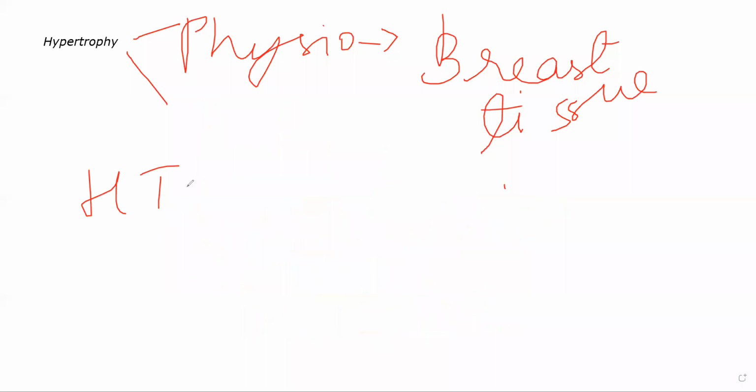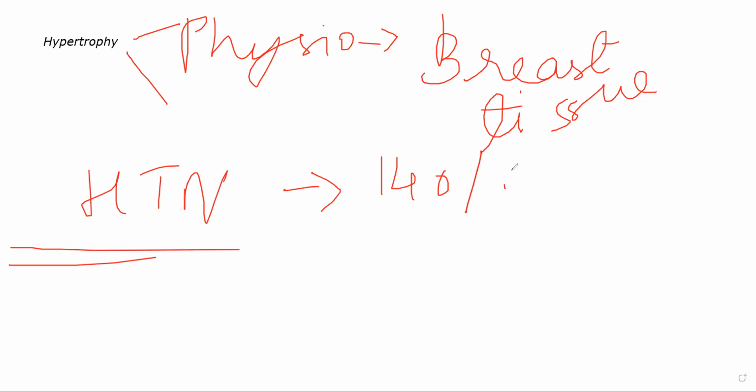let's suppose someone has hypertension and their blood pressure is somewhere around 140 by 90 normally. Okay, even when they are at rest, let's suppose their blood pressure is around 140 by 90. That's significantly high. Now, this is fine once in a while, but imagine if someone has sustained hypertension for years together. They are not taking any medication, and even if they are taking medication, sometimes what happens is such a sustained damage, the damage that accumulates because of this sustained increase in hypertension.